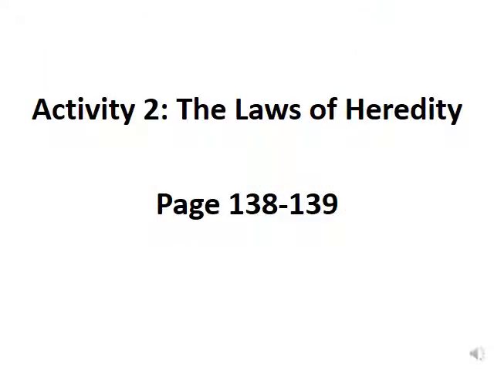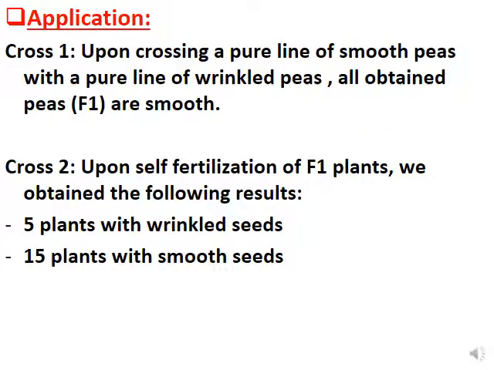Activity 2, the laws of heredity, pages 138 and 139 in your book. Let's start with this application. We're going to cross the peas that Mendel used to describe his experiment. Crossing a pure line, meaning homozygous, of smooth peas with another pure line of wrinkled peas, all the obtained F1 generation are smooth, like one of the parents.